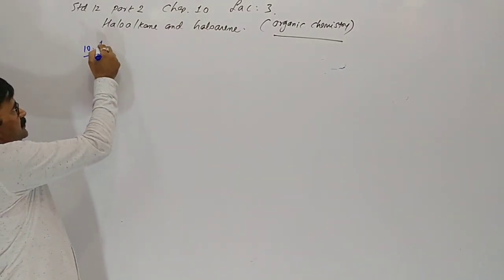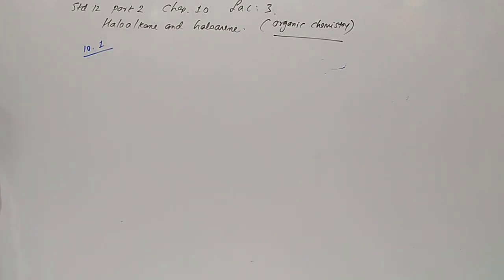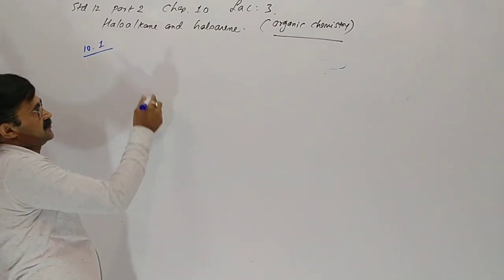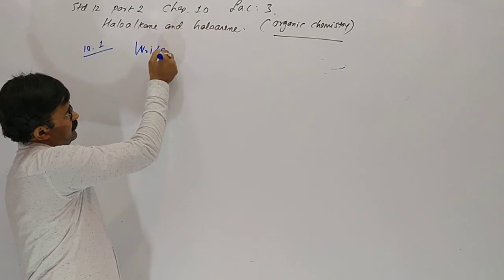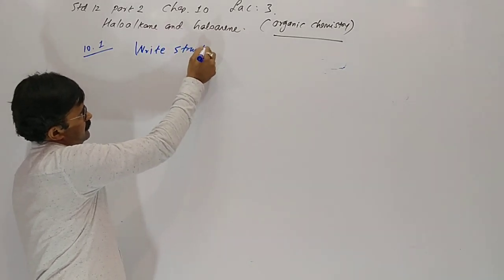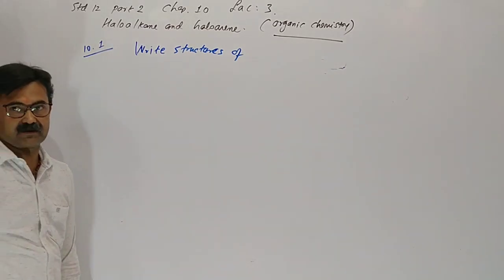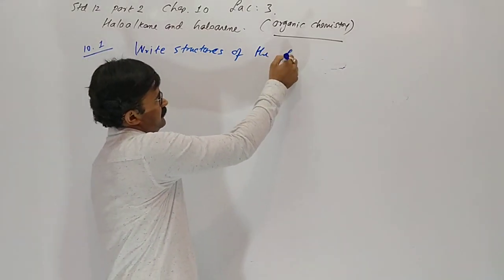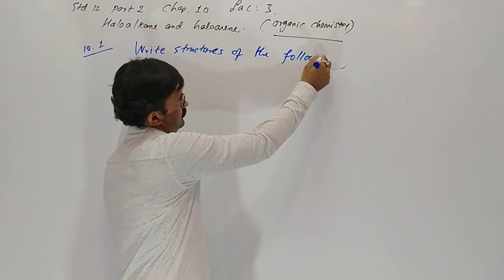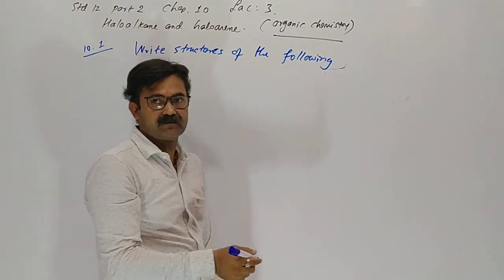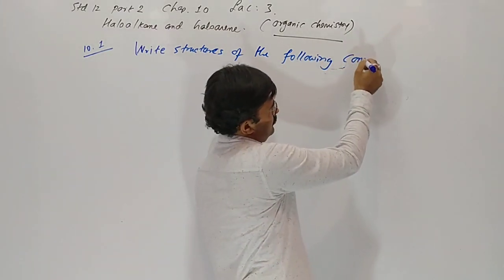Now our in-text question is asked: write the structures of the following compounds.